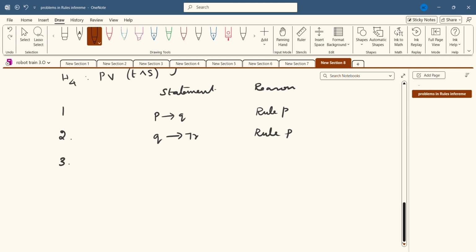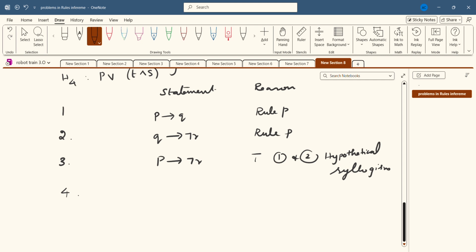And third one, I am going to apply rules of inference. See, P conditional Q, Q conditional negation R means P conditional negation R. So rule T, because I can introduce formulas in the derivation. Using equations 1 and 2, I am going to use hypothetical syllogism. I can write P conditional negation R.